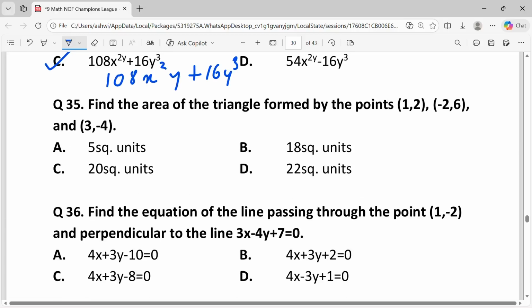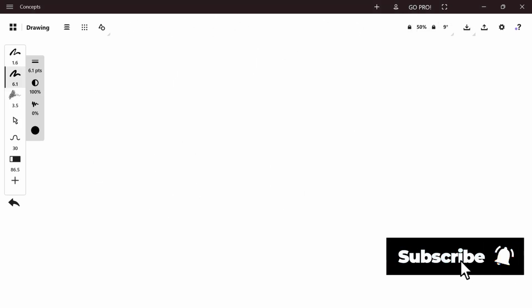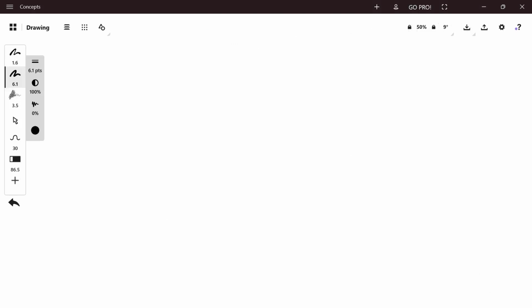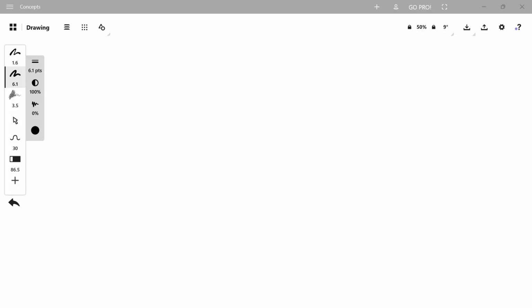Question 35. Find the area of a triangle formed by the points 1, 2, minus 2, 6 and 3, minus 4. Area A of a triangle with vertices x1, y1, x2, y2 and x3, y3 is given by A is equal to 1 upon 2 mod x1 times y2 minus y3 plus x2 times y3 minus y1 plus x3 times y1 minus y2.